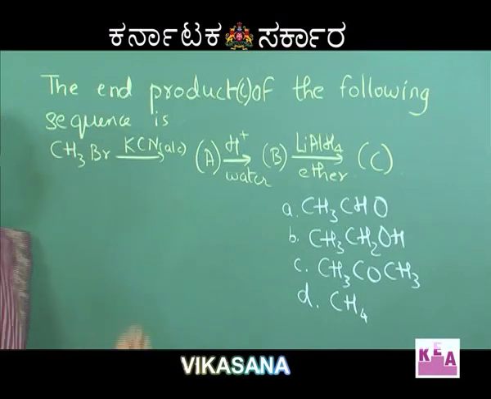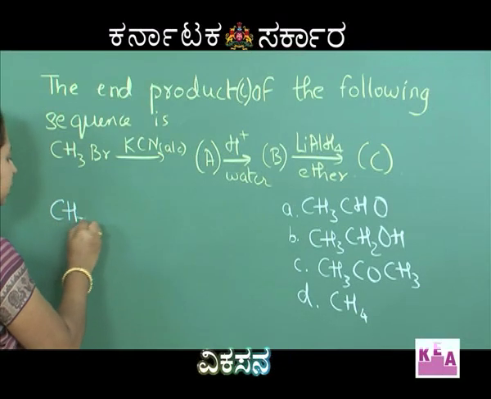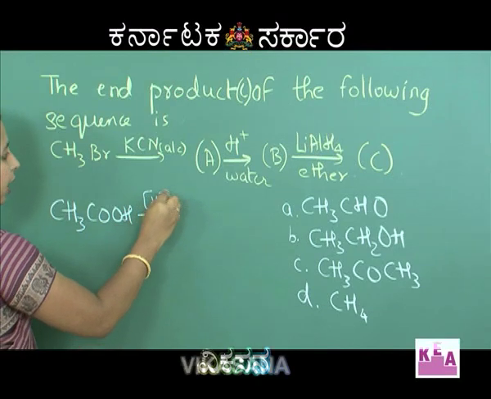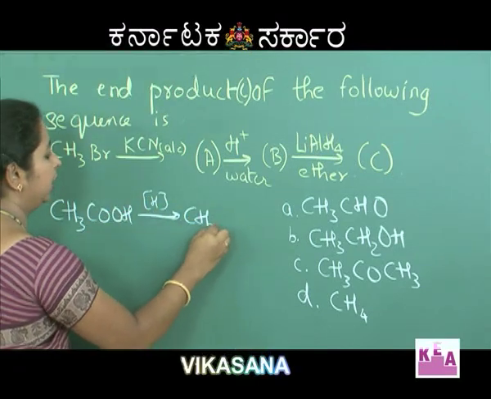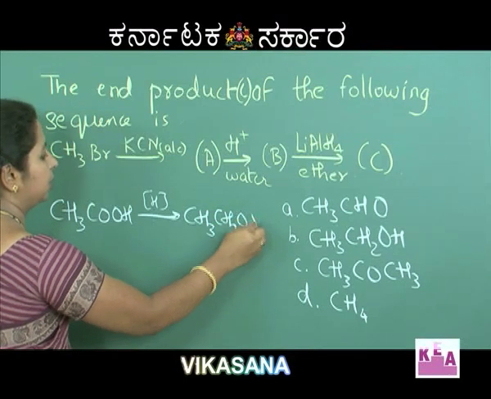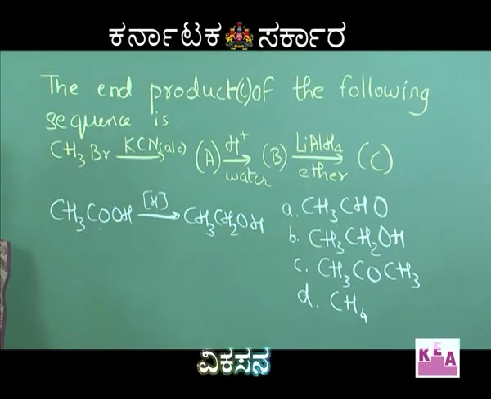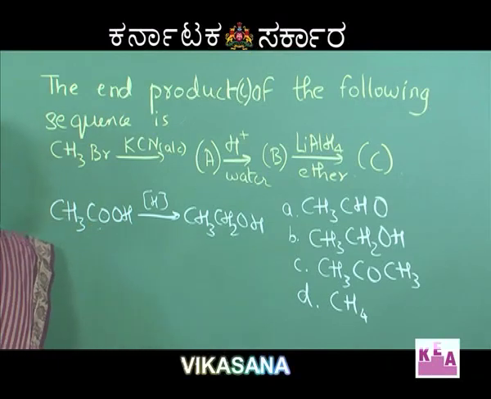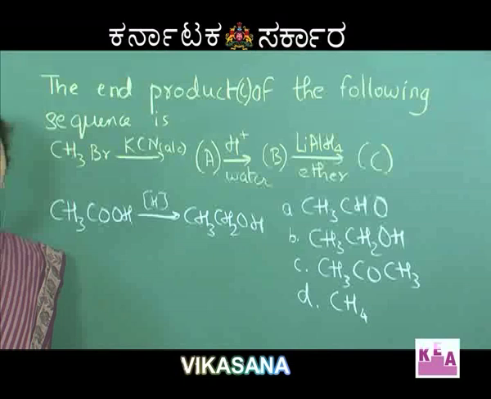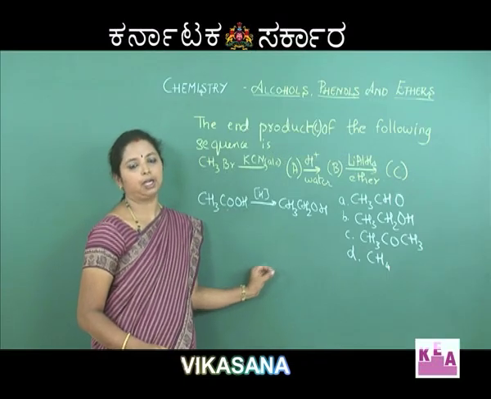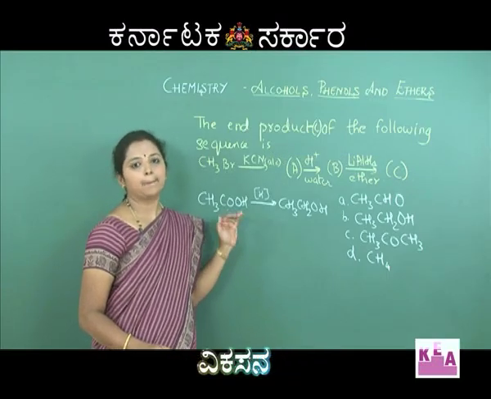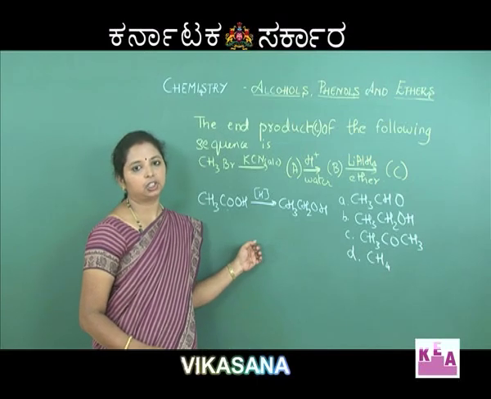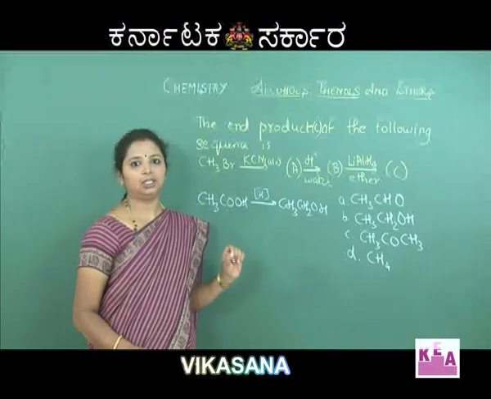Now CH3COOH, when it undergoes reduction, forms CH3CH2OH. A primary alcohol is being formed during the reaction. So this carbon will be reduced to form CH2OH, and therefore when we look at the options, alcohol is being prepared. Again, this is one of the methods to prepare primary alcohols. So a primary alcohol is being prepared by this reaction, and therefore option B is the correct option.